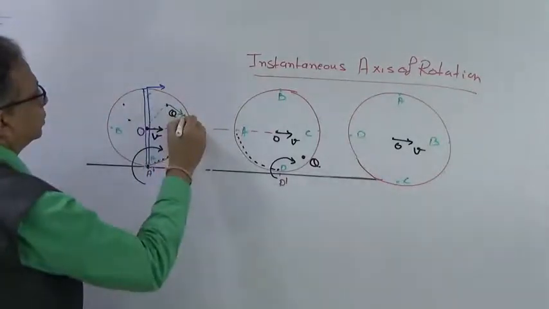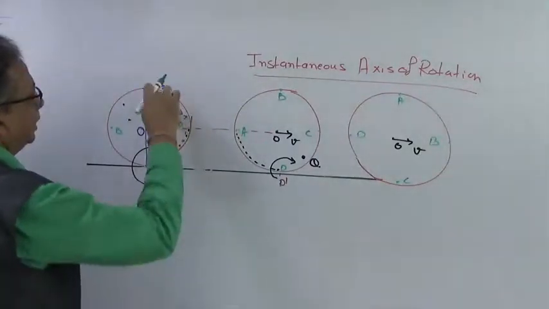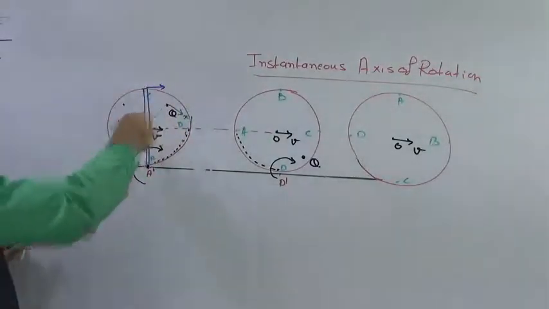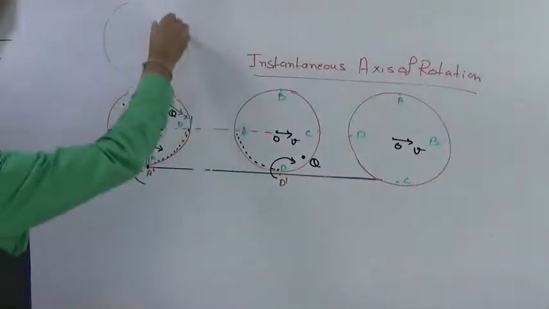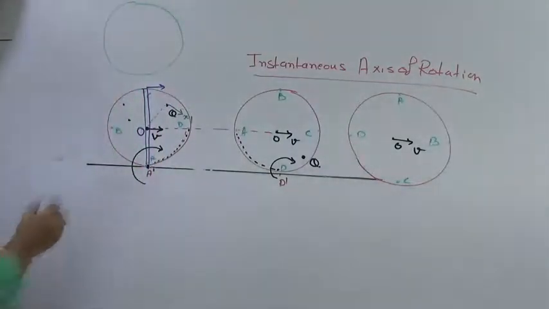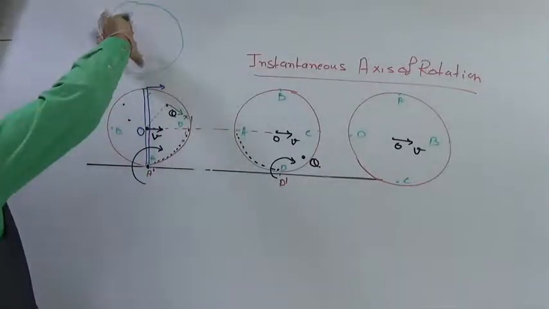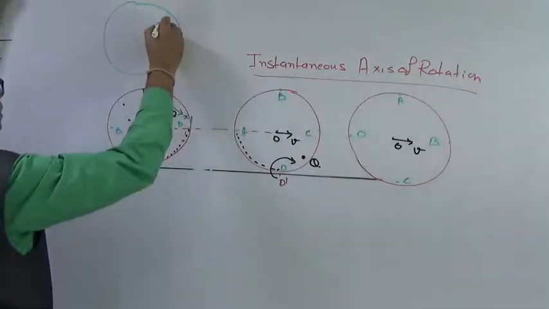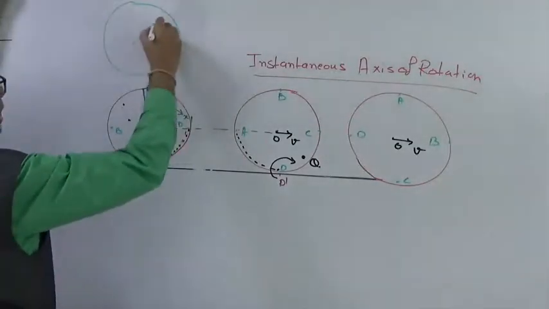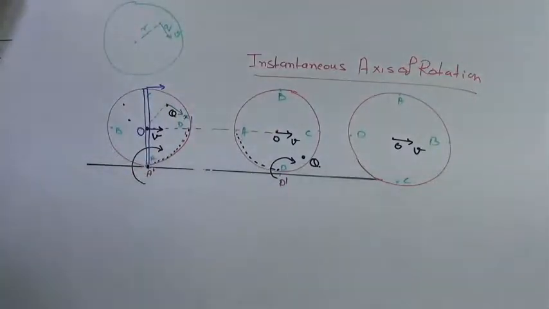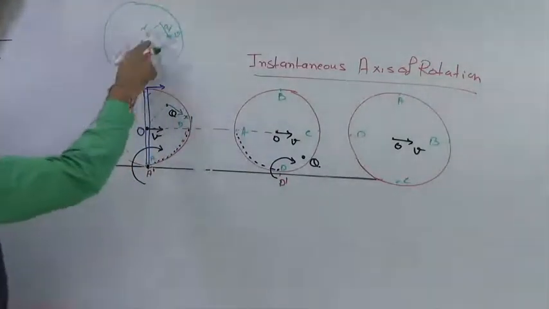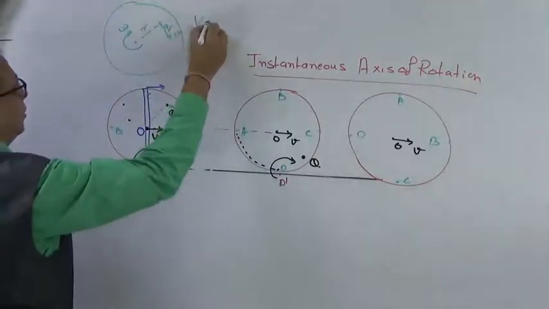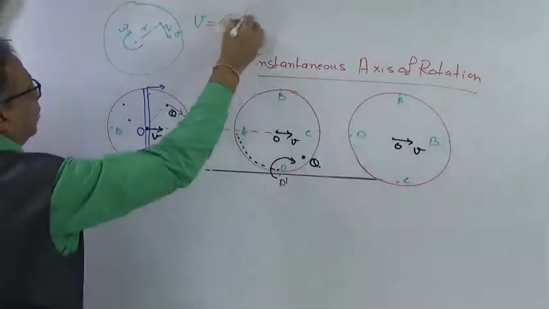It was having, suppose, a velocity x1 because it is in a rotational motion. In a rotational motion, around this axis, suppose it is only rotating around an axis, it is not rolling. If there was a point Q on this, it would have a tangential velocity v at a distance r, and if it was revolving with omega, we have the relation velocity v is equal to r omega.